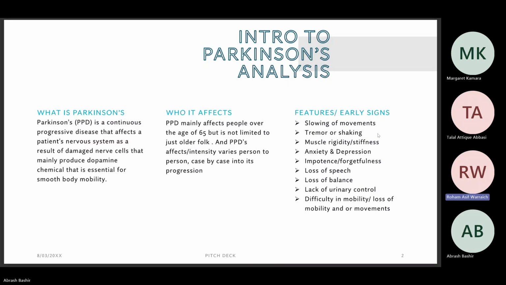The symptoms of this disease are slowing of movements, tremor or shaking, muscle rigidity, stiffness, loss of speech, loss of balance, lack of urinary control, anxiety or depression. We are a group of four people, and today we'll be sharing our findings on this engaging topic. Our group members will be presenting turn by turn, so Margaret is here to give an overview of the project task.